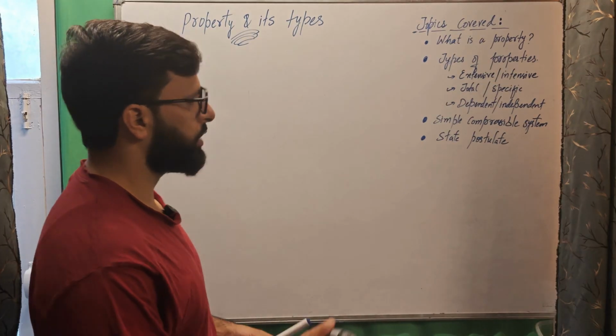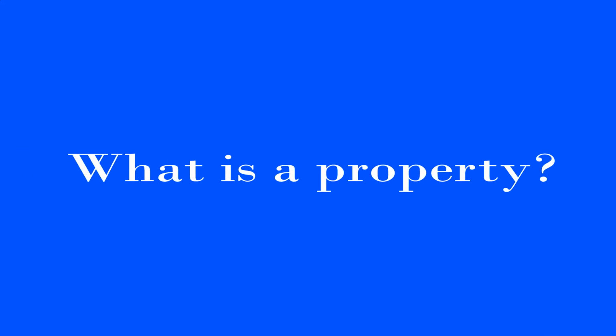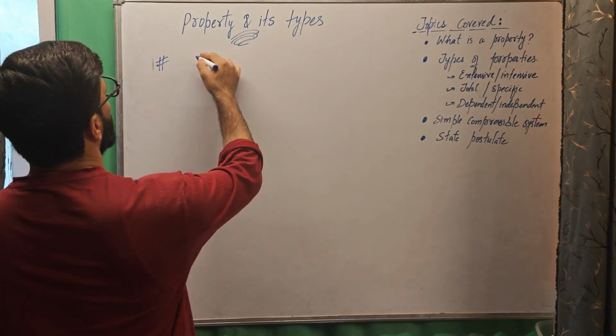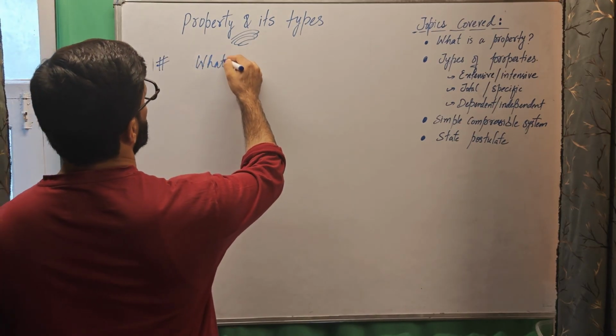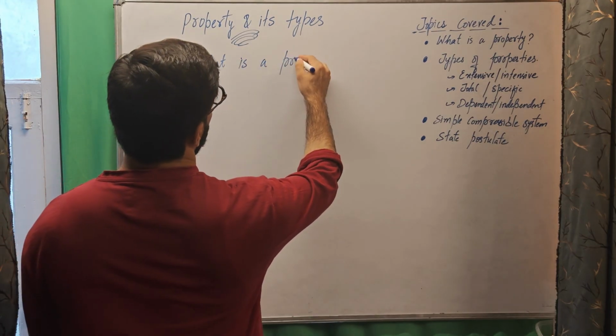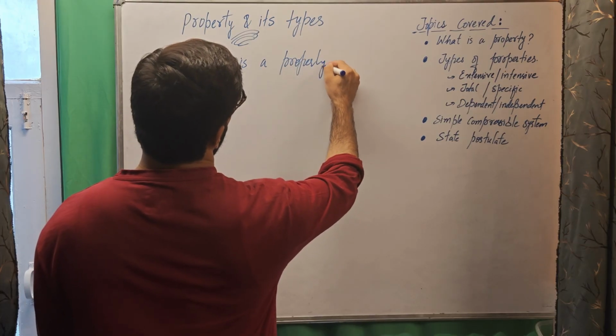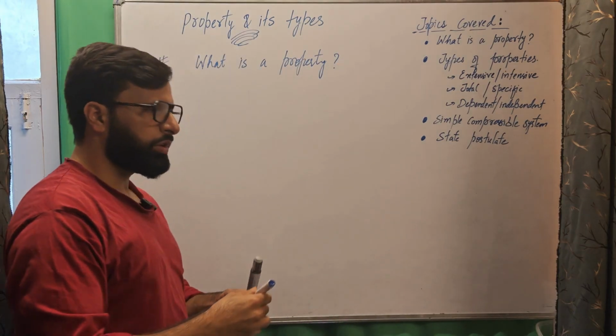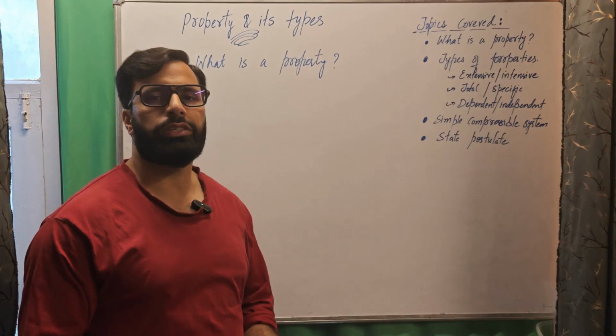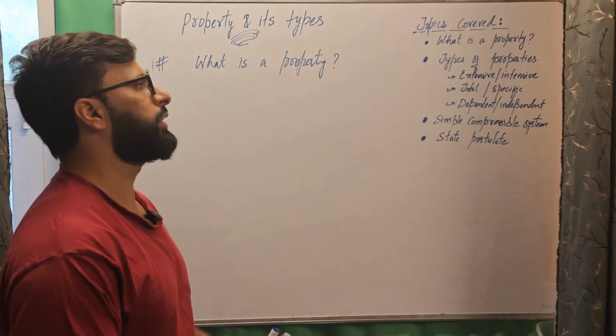So we'll start with what is a property. So what is a property, or what is a property of a system? Any measurable characteristic of a system is what we call a property.